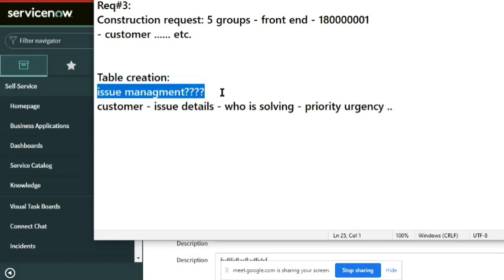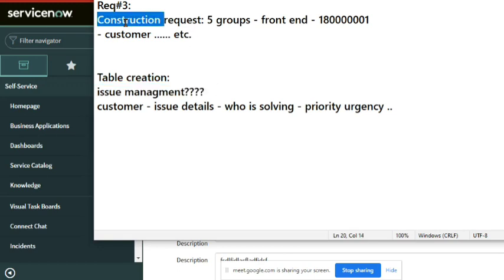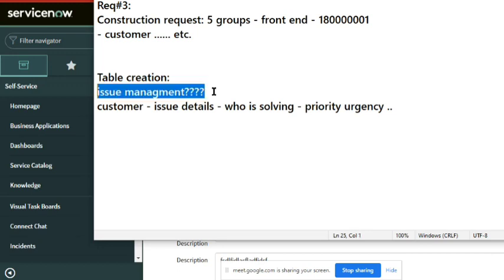Now the question is clear, everyone. You are asking whether for each issue we can create a new table? Why did that question come, for every construction request you will create a table? No, sir, I'm asking about your question. I want an application or something to track my issue management. As a customer, I want one application or one platform where my users will start using it to report or manage the issues.